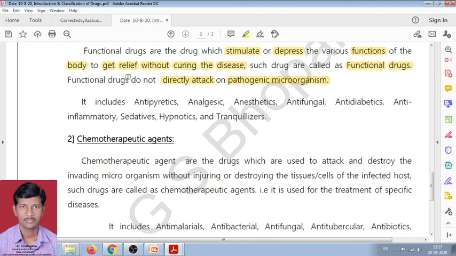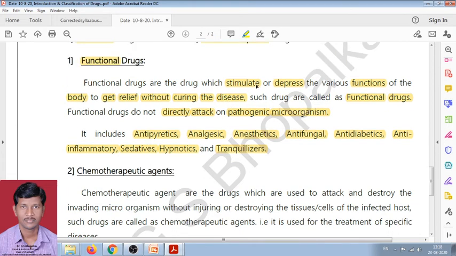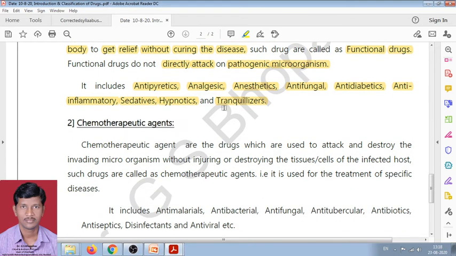Now, these functional drugs may include antipyretic, analgesic, anesthetic, antifungal, antidiabetic, anti-inflammatory, sedatives, hypnotics, and tranquilizers. All these drugs stimulate or depress the various functions of our body, and that's why we get relief. Therefore, such drugs are called functional drugs.